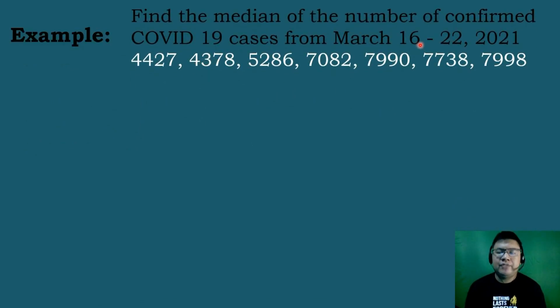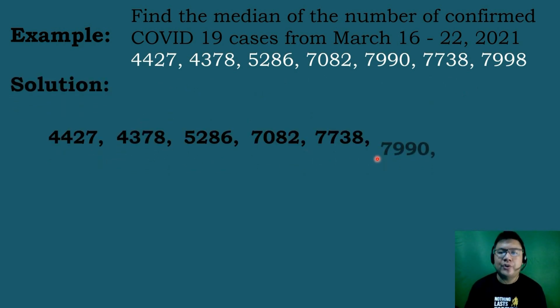Find the median of the number of confirmed COVID-19 cases from March 16 to March 22, 2021. So these are the following data. The first step we need to do is to arrange these scores or data in ascending order from the lowest scores up to the highest scores.